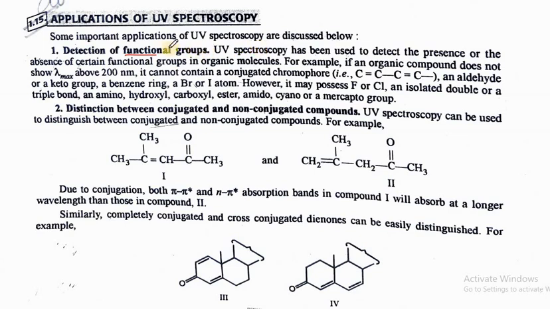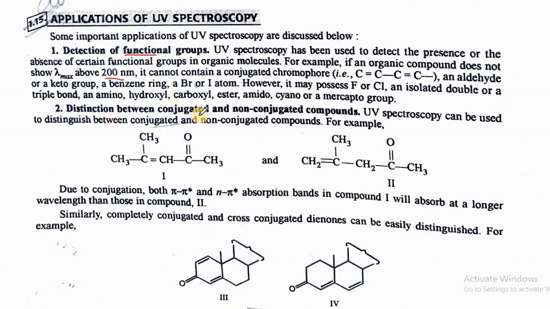One more thing: if the compound does not show lambda maximum above 200 nanometer, it cannot contain a conjugated chromophore, or an aldehyde or keto group, or a benzene ring, or a bromo or iodo group. So we can easily identify the functional groups and the conjugation between the various groups.